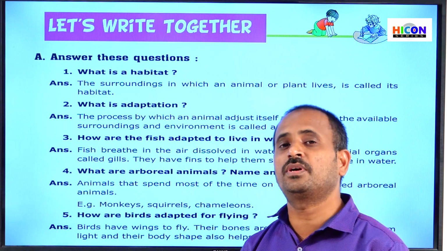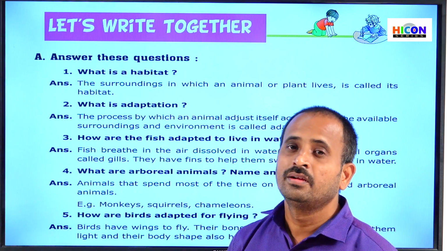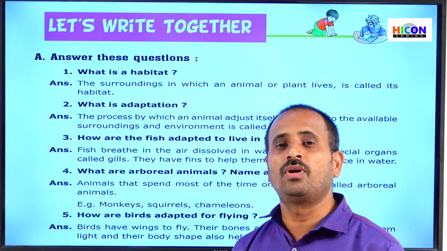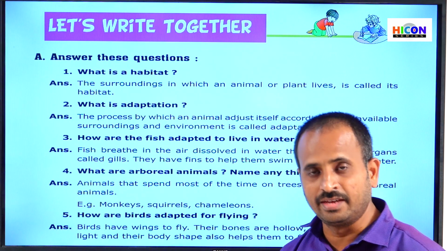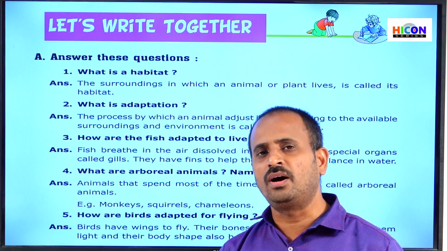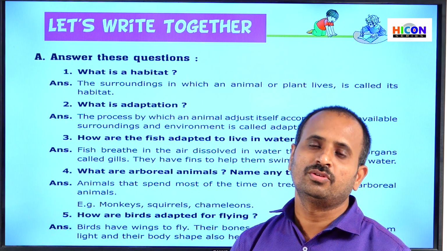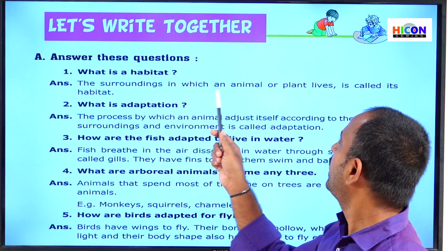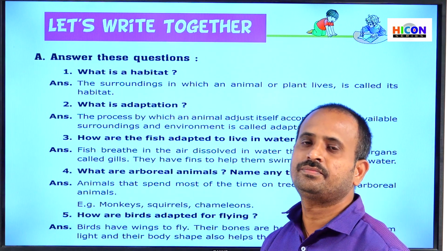There are different types of habitats. If you take land, there are deserts and ice, that is polar regions. And if you take water, there are different types of habitats in water like lakes, ponds, rivers, seas, and oceans. So all these are different types of habitats in water. So habitat means the surroundings in which an animal or plant lives is called its habitat.